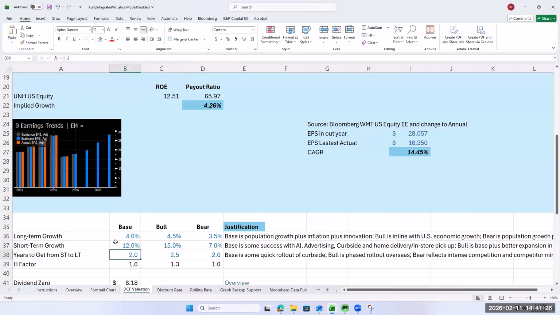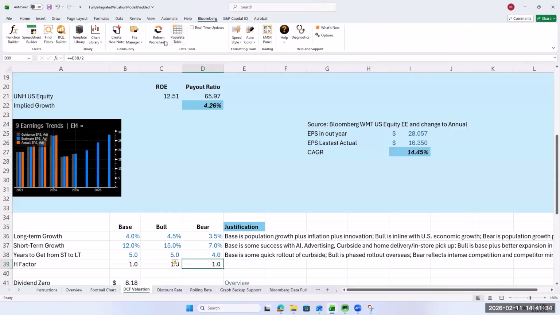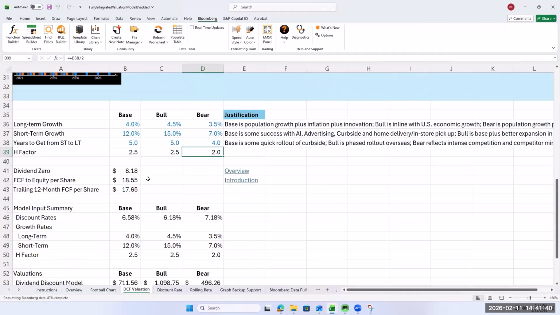The next 5 years is pretty strong, so I'm going to keep that there. I know some of this is somewhat subjective, but those are reasonable numbers. So let's refresh the workbook. And then the next thing is we've got to find the cash flow that we want to use. The free cash flow, we can use free cash flow for United Health.